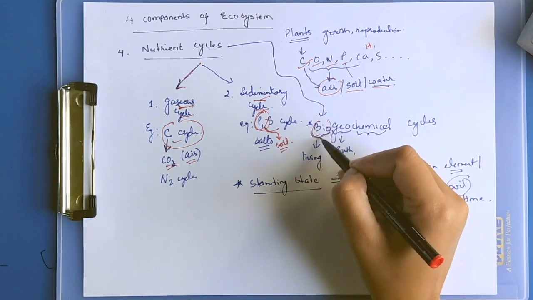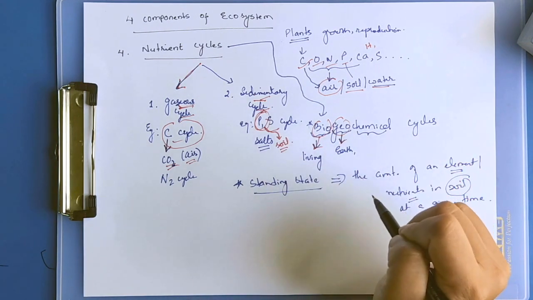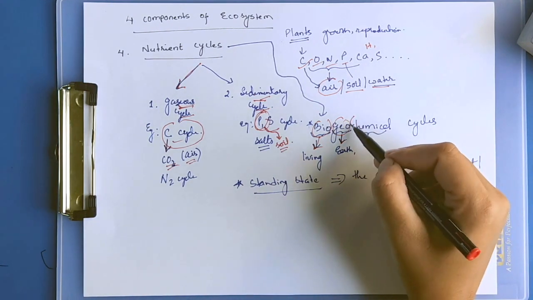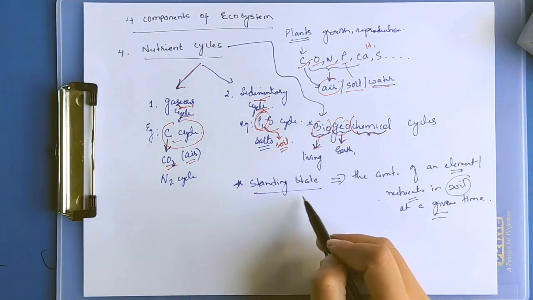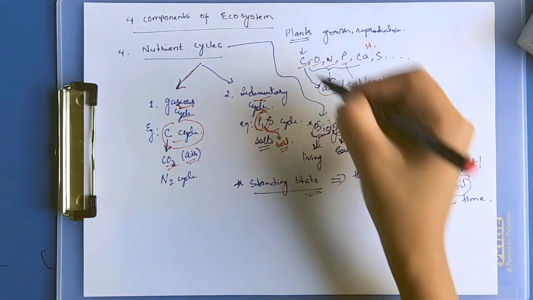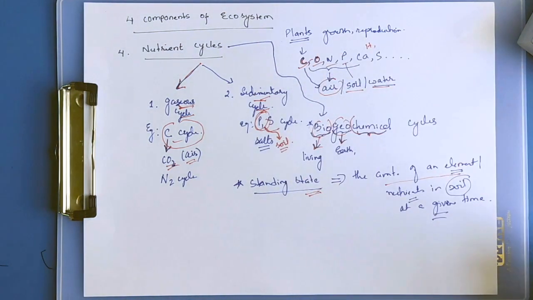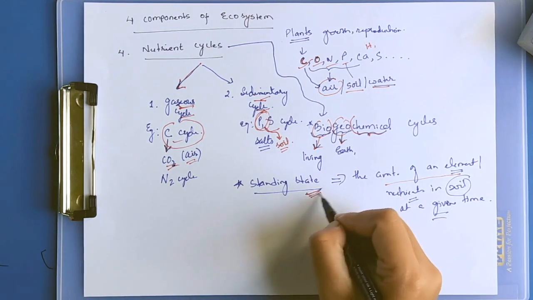Bio means living, geo means earth, like rocks, water, air, and chemicals. Standing state is the amount of an element or nutrients in the soil at a given time.